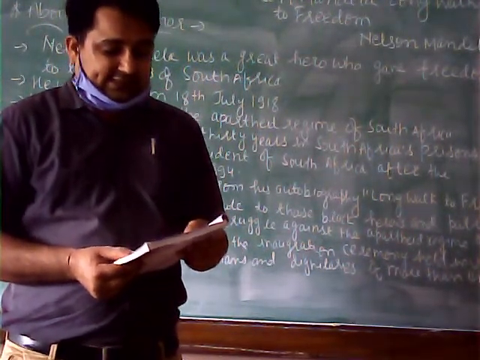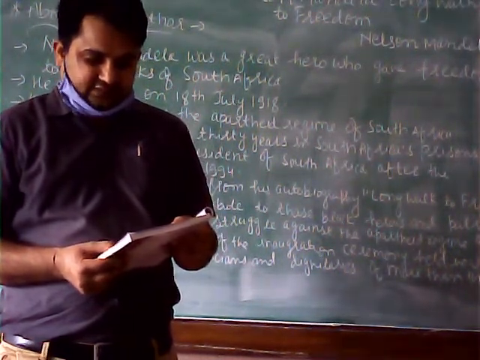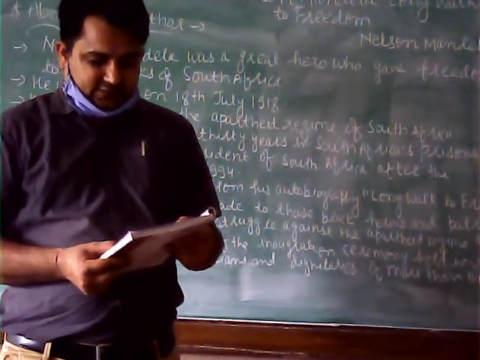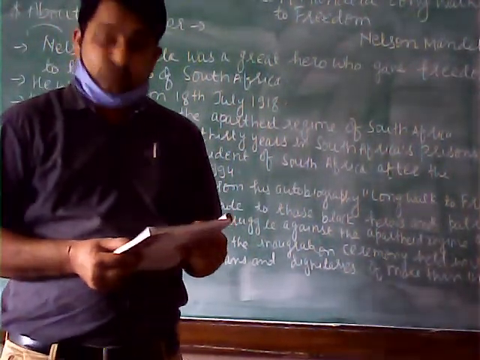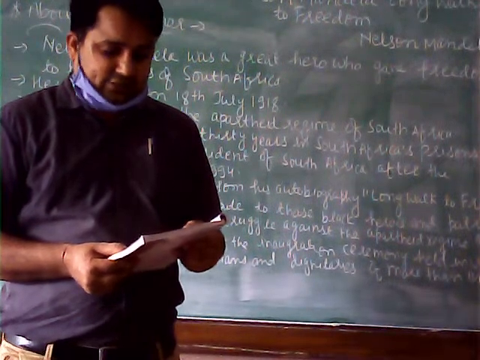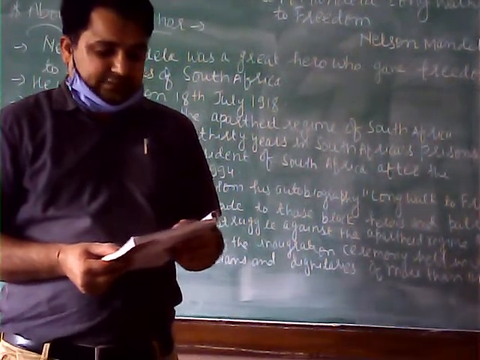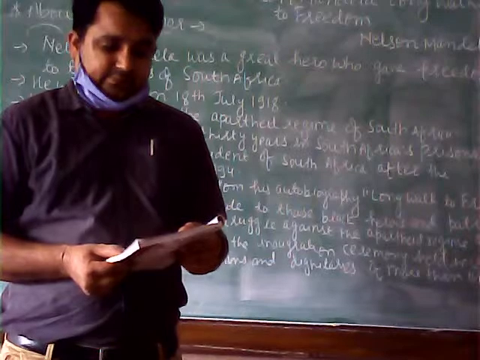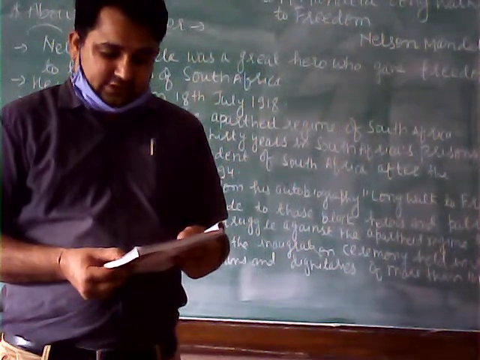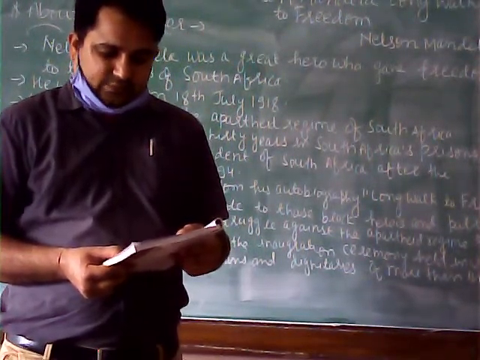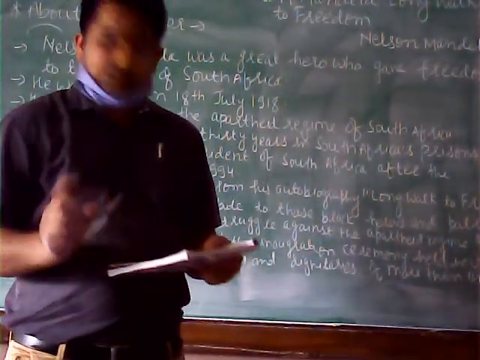The next is the seat of white supremacy. It will match with the center of racial superiority. The seat of white supremacy will match with the center of racial superiority. Then be overwhelmed with a sense of history. This will match with feel deeply emotional, remembering and understanding all the past events that have led up to the moment. So match it. Do all these in your textbook right now.